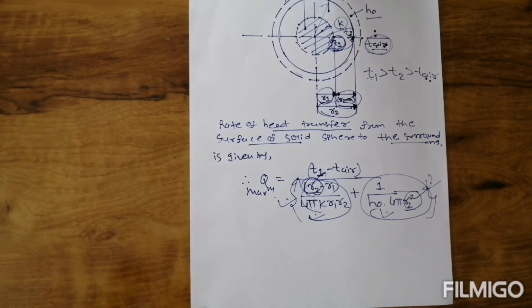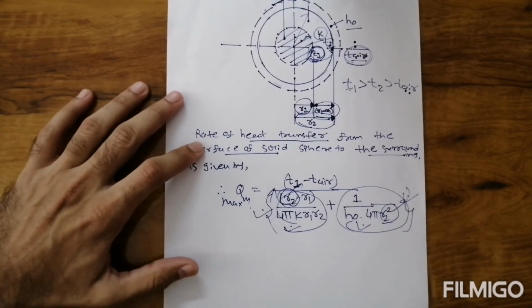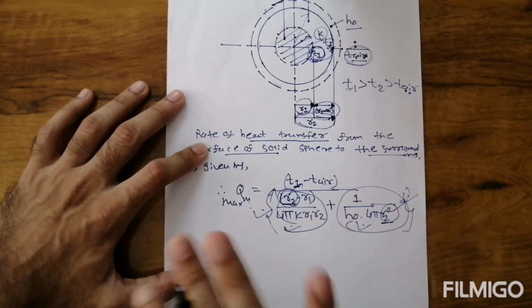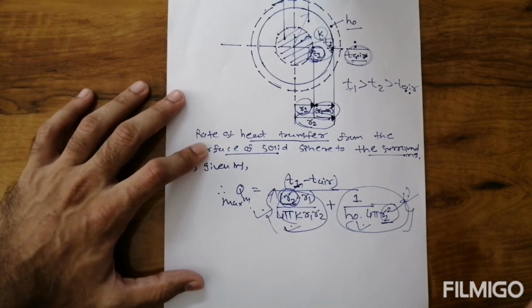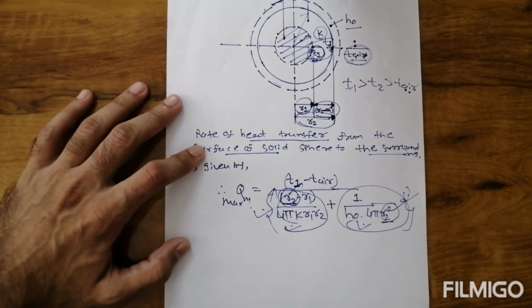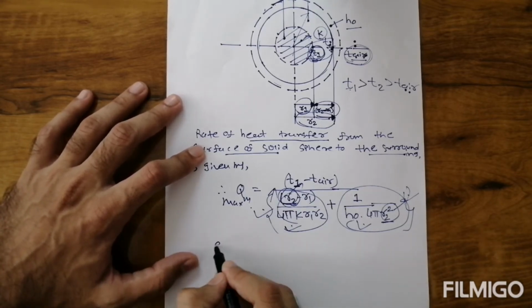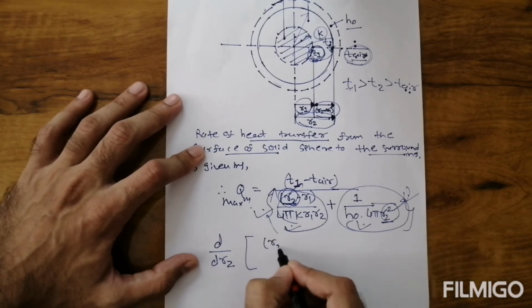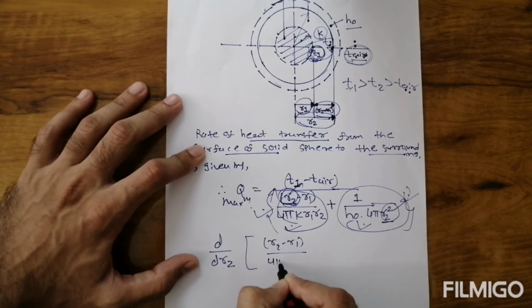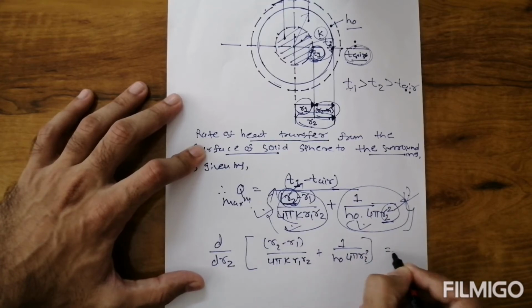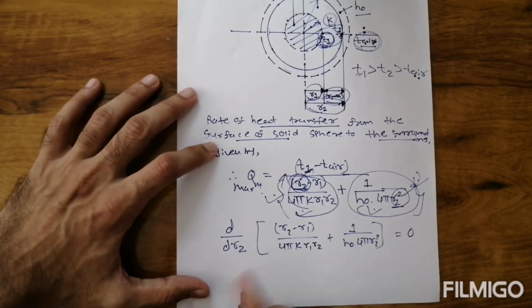So how do we get the value of R2 for which Q is maximum? The denominator must become a minimum, and the denominator depends on the value of R2, because R2 is the common variable present in the conduction resistance as well as the convection resistance. In a similar way we differentiate with respect to R2 and set it equal to 0. The denominator, (R2 minus R1) divided by 4 pi k R1 R2 plus 1 upon h of 4 pi R2 square, is differentiated with respect to R2 and set equal to 0.